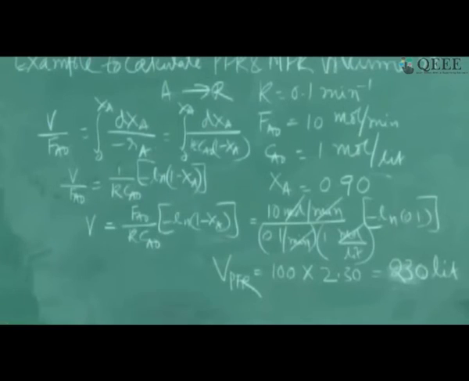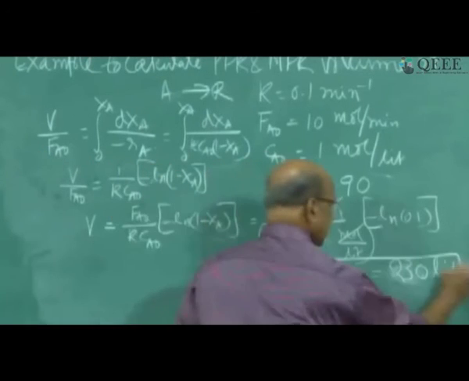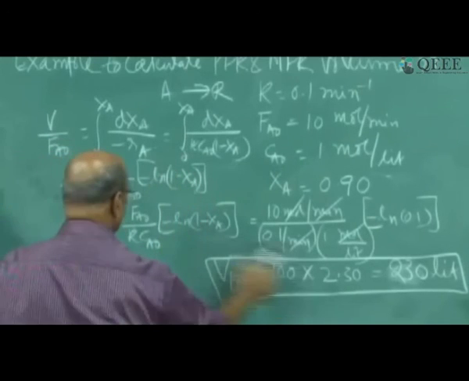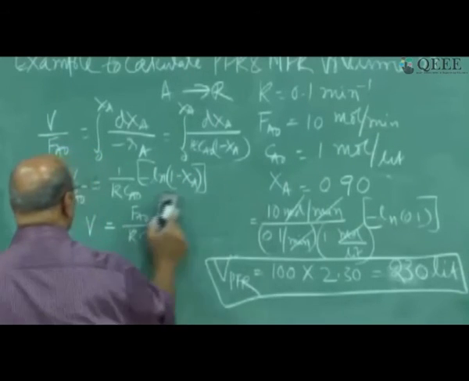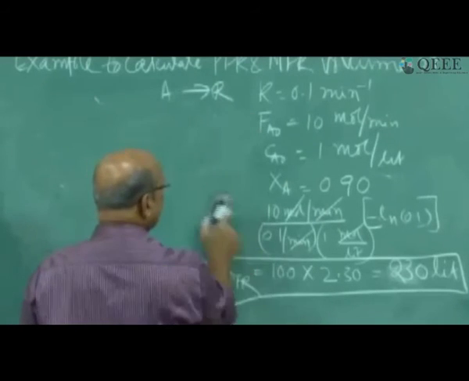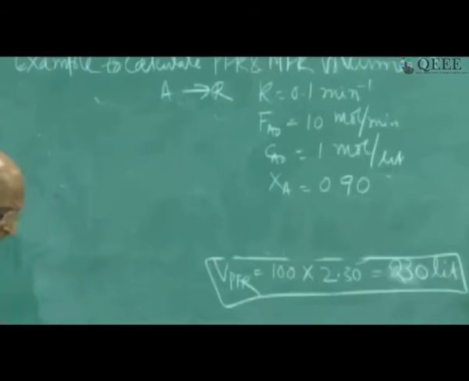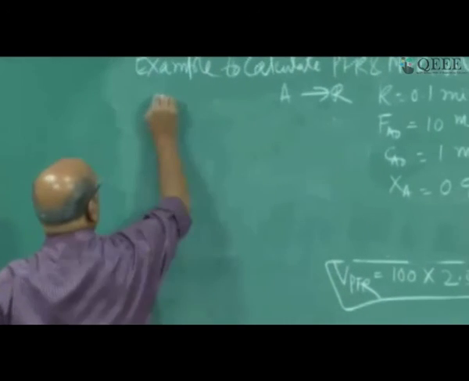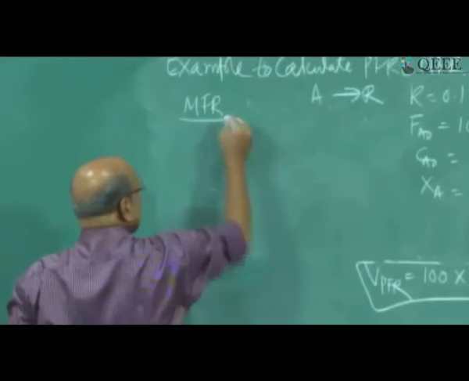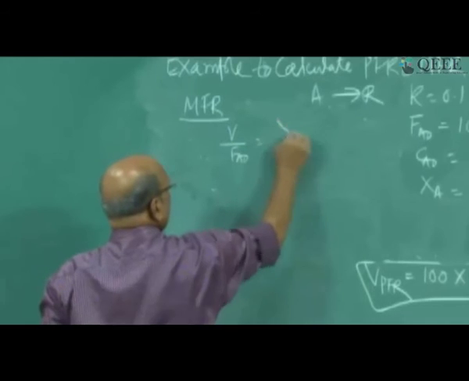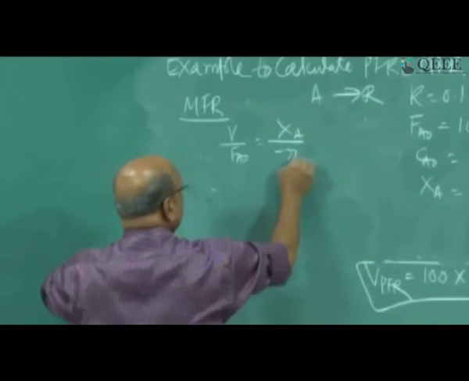So now I think this is very easy for you to calculate. Straightforward. I will leave this one as it is. Now let me do it for mixed flow reactor, MFR. Same data for mixed flow reactor. But now what is the design expression for mixed flow reactor? Just now we have derived that: V by FA0 equal to XA by minus RA.